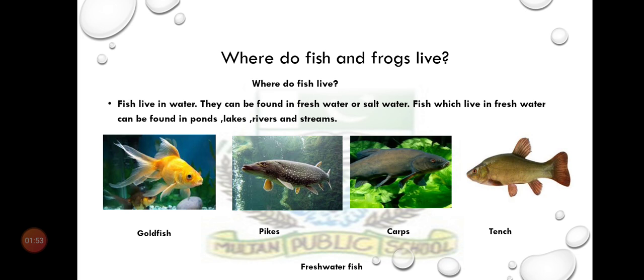Fish which live in fresh water can be found in ponds, lakes, rivers, and streams. These are the pictures of freshwater fish: goldfish, pikes, carps, and tench.